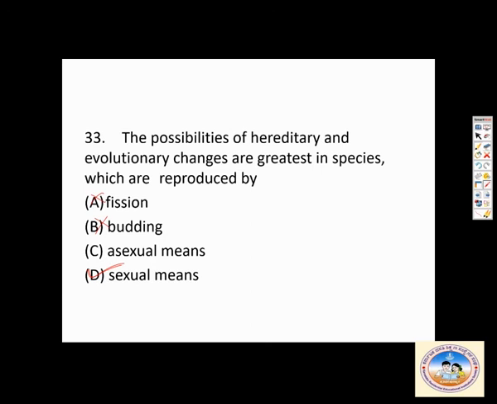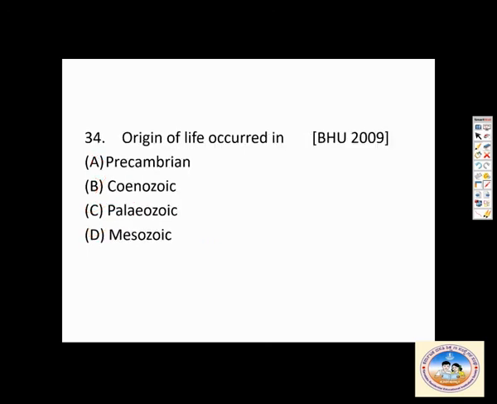In asexual means it is not possible. Why? All the ones that are produced are clones. There is no change in the individual. They are absolutely the same in genotype as well as phenotype. So the correct answer is sexual means.